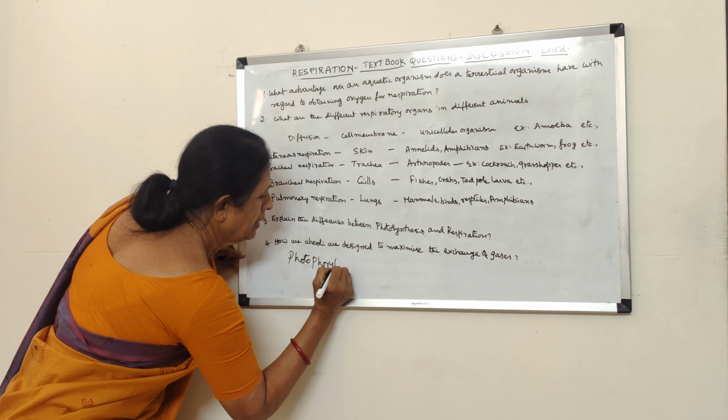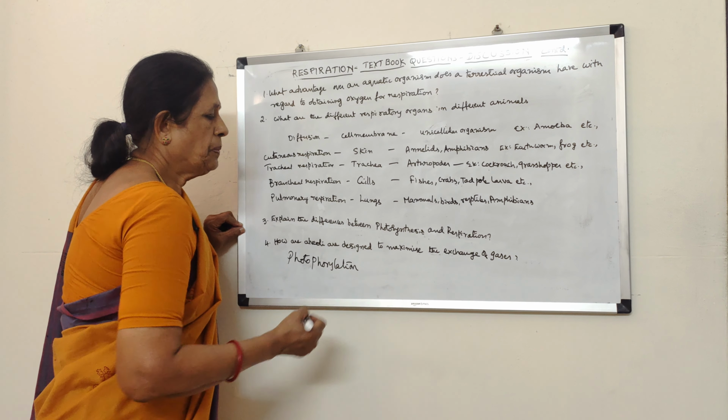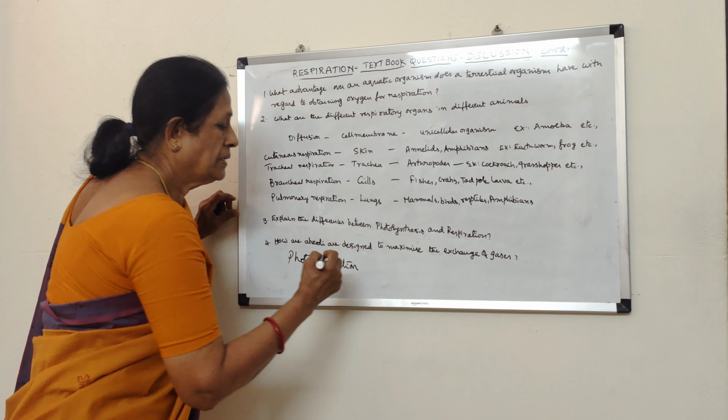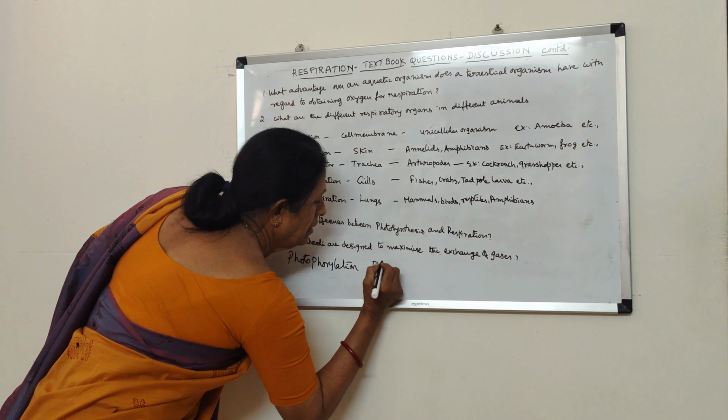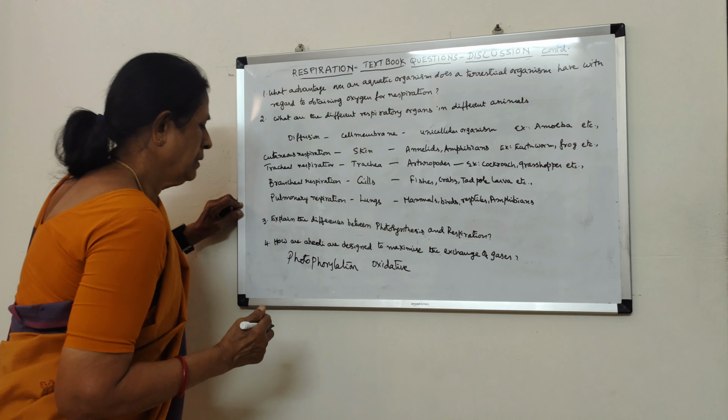In the case of respiration, the ATP is formed in the presence of oxygen. So it is called oxidative phosphorylation.